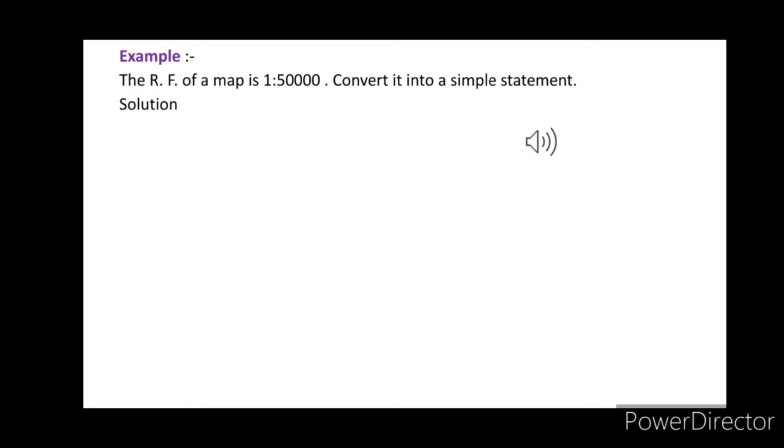For the first method I give an example. If the RF of the map is 1:50,000, convert it into a simple statement. That means you already know that 1 centimeter represents 50,000 centimeters. That is the RF. RF means representative fraction.